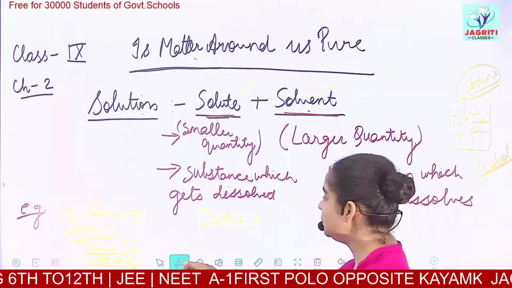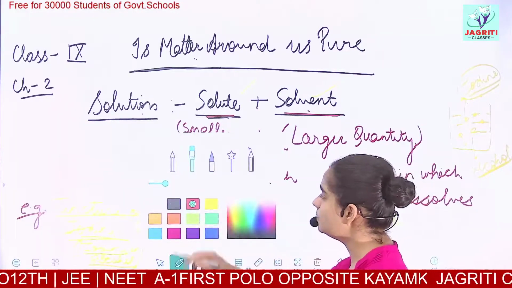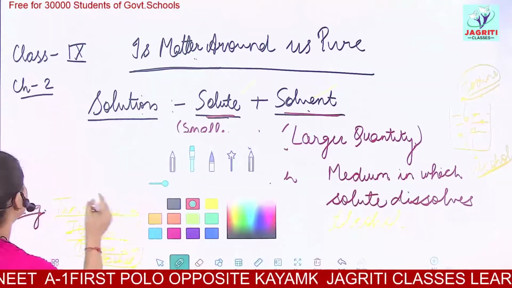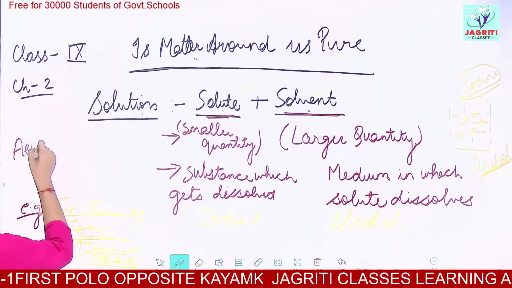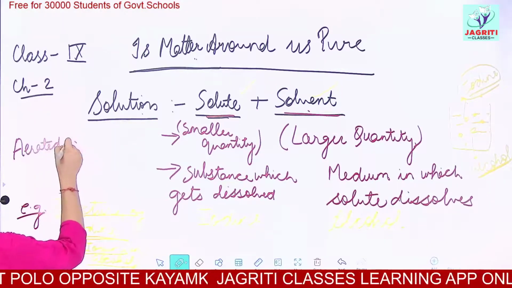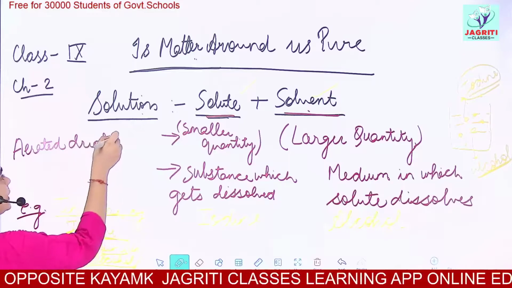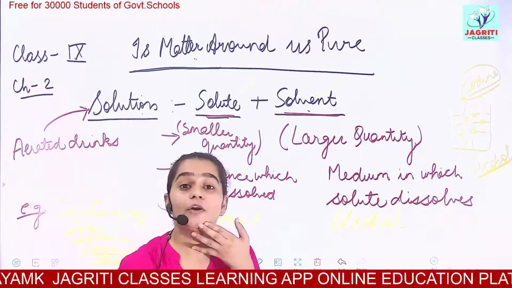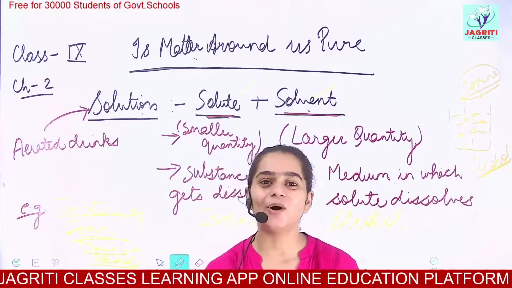We can have one more example, and I would like you to tell me what is solute and solvent here. Okay. Let's say we have aerated drinks. Aerated drinks are also an example of a solution. You all drink cold drinks. Aerated drinks are basically called cold drinks.